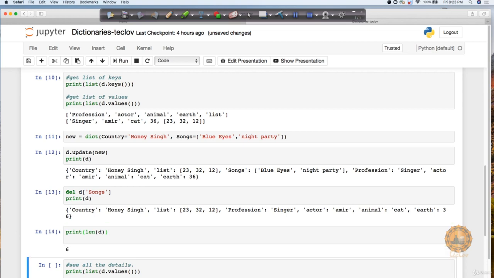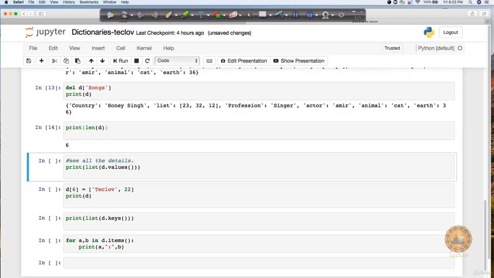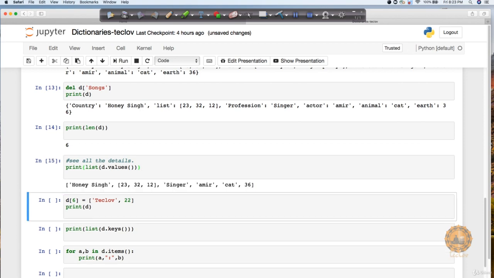Len means length function. Now, similarly, if you want to list all the values present inside a dictionary, then in that case I will use d.values(). So it's going to print me all the values. So you can see Honey Singh, list, singer, all these were values. So it's going to keep on printing. We have already seen this as well.